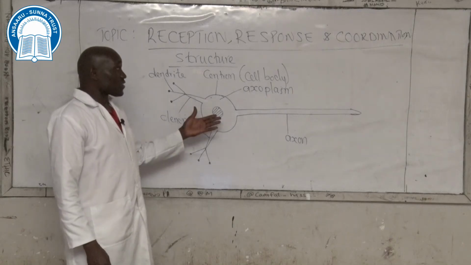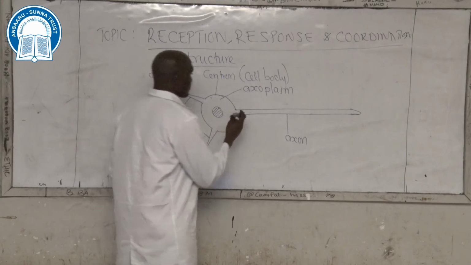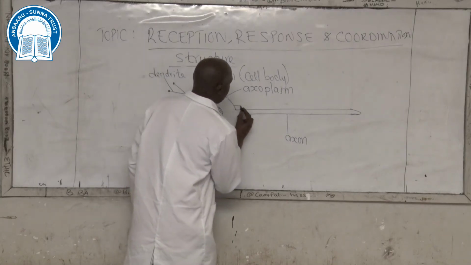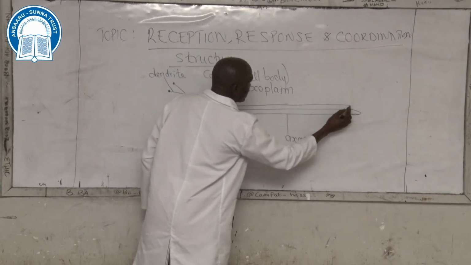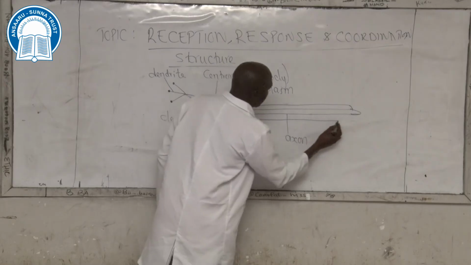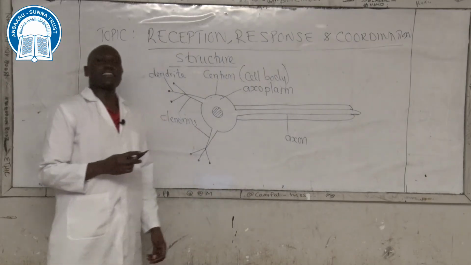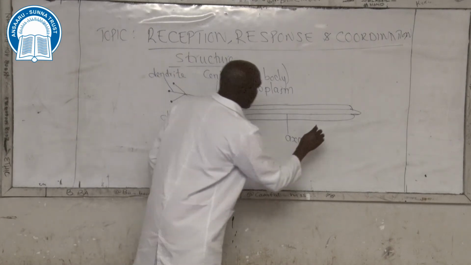Then, the axon is covered with a layer of fats. Let's take that line to represent the layer of fats that covers the axon. The layer of fats that covers the axon is known as myelin sheath.